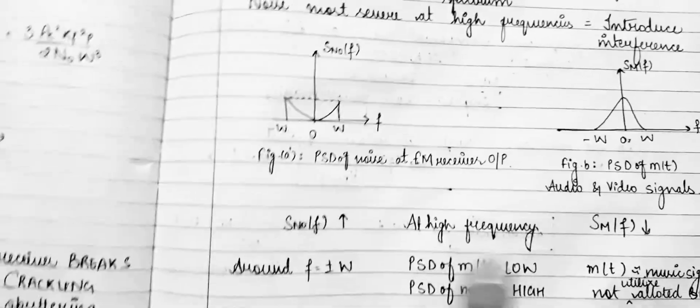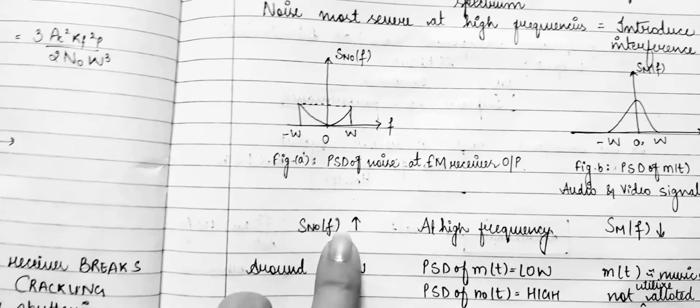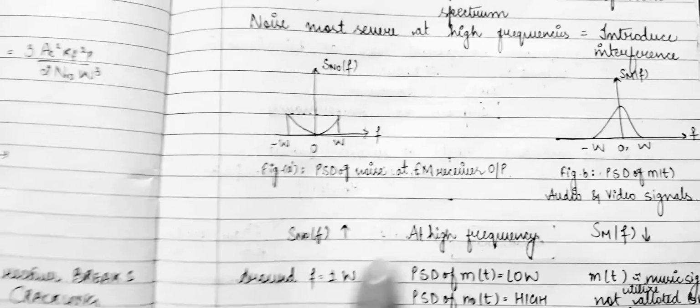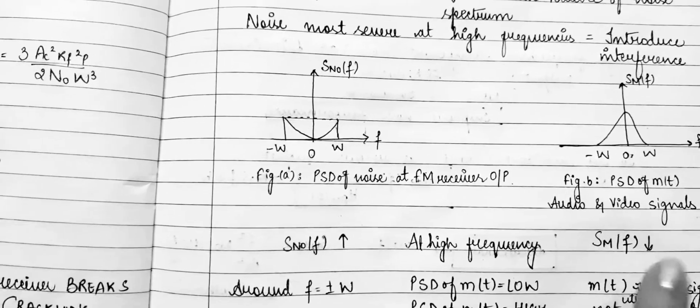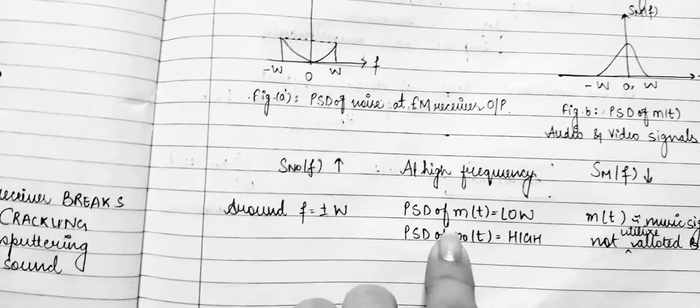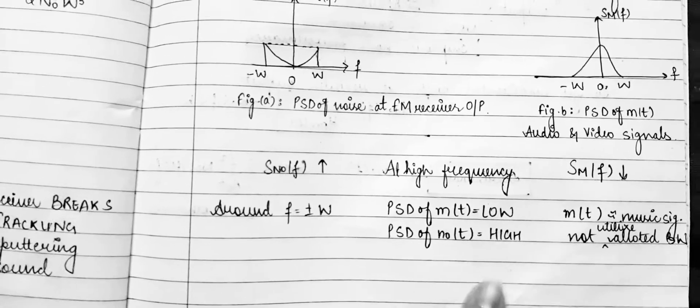So we can say that at the higher frequencies, the power spectral density of noise at the FM receiver output is higher compared to the power spectral density of your message signal. The power spectral density of MT is low and the power spectral density of noise is high, between plus W and minus W.